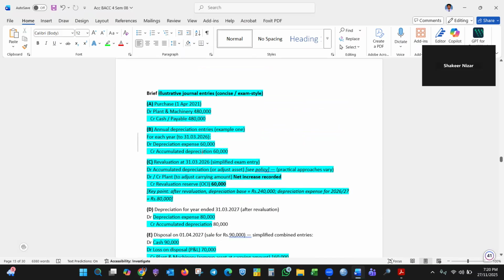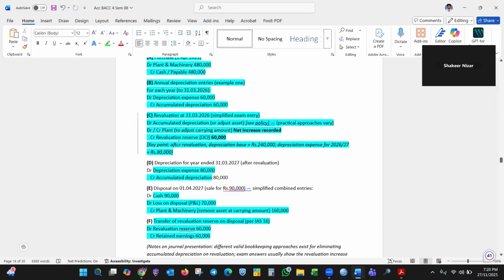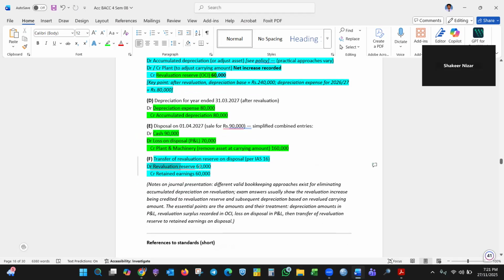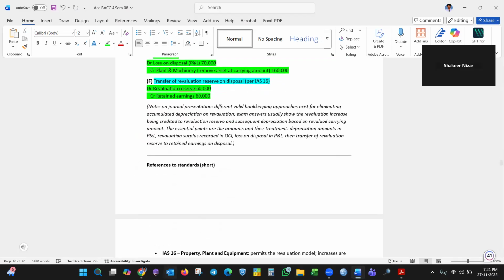What are the journal entries? Purchase: debit asset, PPE, credit cash. Annual depreciation: depreciation is an expense, credit accumulated depreciation, which denotes the decrease of the asset. Revaluation: debit PPE and credit OCI, the revaluation reserve, other comprehensive income. Depreciation after revaluation, 80,000, that is the same. Disposal: cash debit, PPE credit 160, loss on disposal debit to P&L 70, transfer revaluation reserve: debit revaluation reserve and credit retained earnings. Okay, that is the answer.